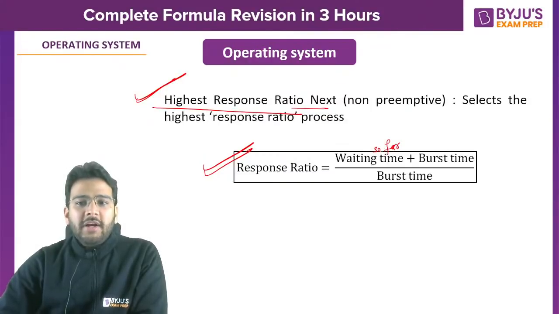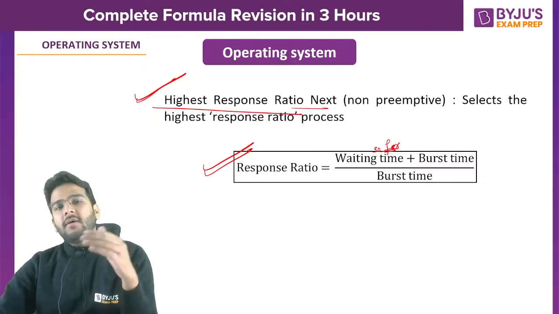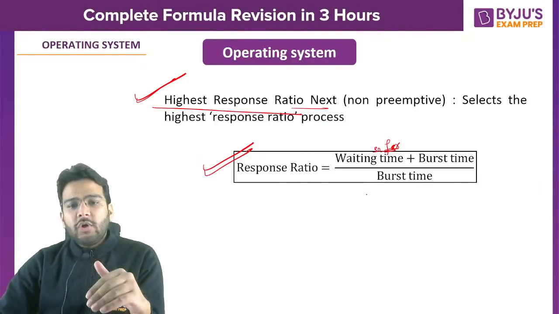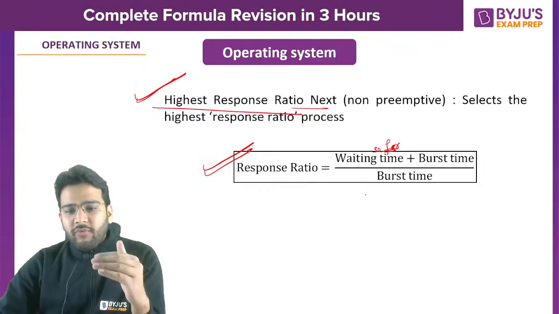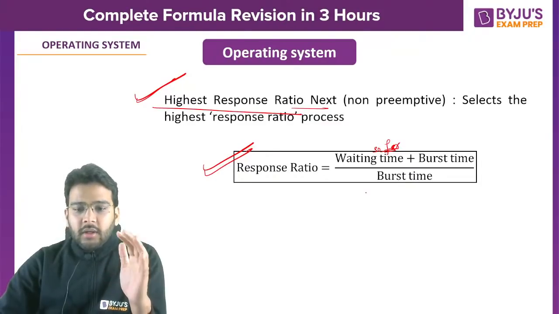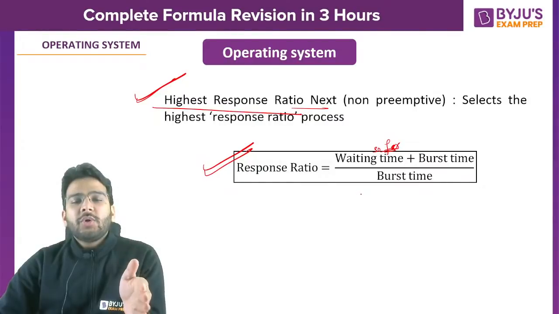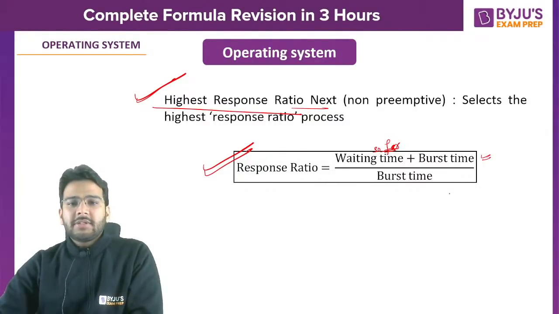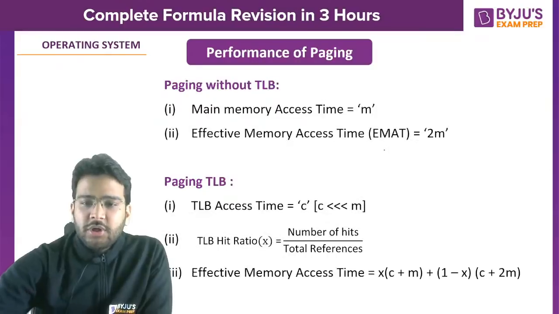Like if you are scheduling the P1 process and then after P1 you are scheduling the P2 process, so there is some waiting time. Now response ratio is waiting time so far plus burst time of that process, divided by burst time. That is the response ratio.